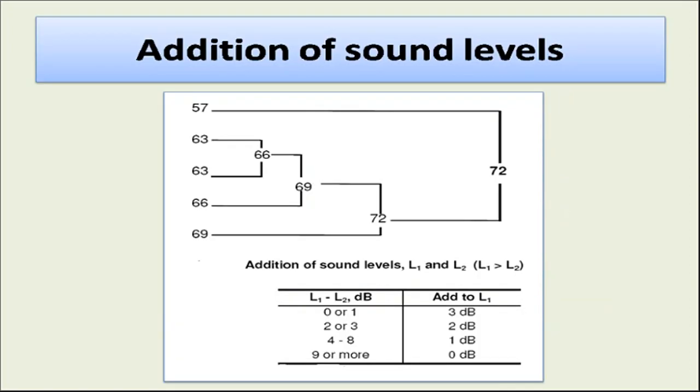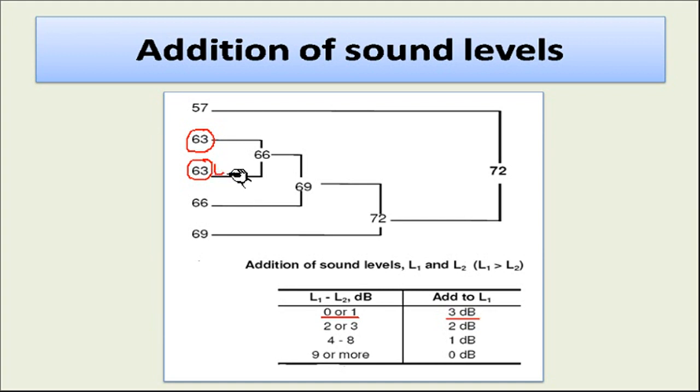So now we will see how we can make the addition of sound levels. So this is a simple rule: suppose there are two sources which are producing a sound level of 63 decibels. I consider there are two machines in a room, producing 63 decibel. If I see the difference of these two, the difference is 0, or maybe 1. So if the difference between L1 and L2 in sound pressure levels produced by the two sources is 0 or 1, in that case you have to add 3 decibel to the L1.